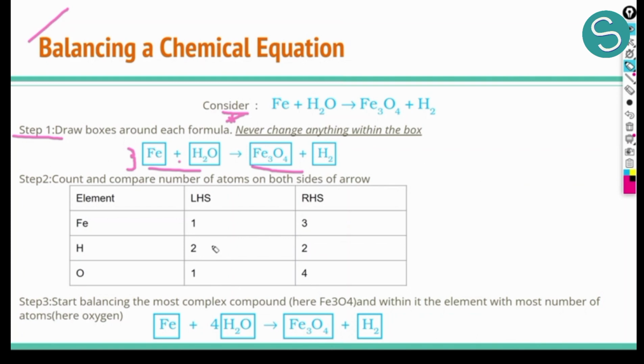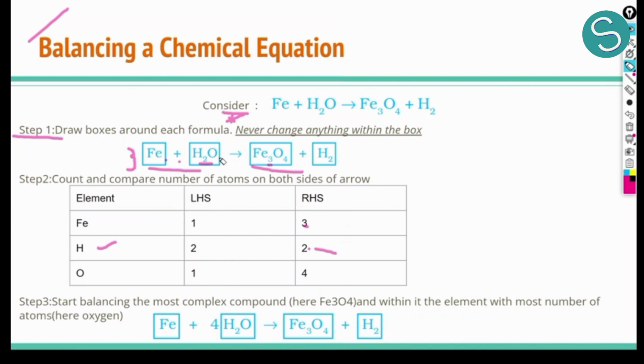We'll count. So let's start with iron. On the left hand side, we have 1 atom of iron, and on the right hand side, we have 3 atoms of iron. You can see here. So we have written 3. Now coming to hydrogen, we have here 2 atoms of hydrogen. We do not have to count molecules, we have to count the atoms. So this you should keep in mind. So for hydrogen, we have 2 atoms of hydrogen on the left hand side, and 2 atoms of hydrogen on the right hand side, which means that hydrogen is balanced. We do not have to balance hydrogen, hydrogen is already balanced.